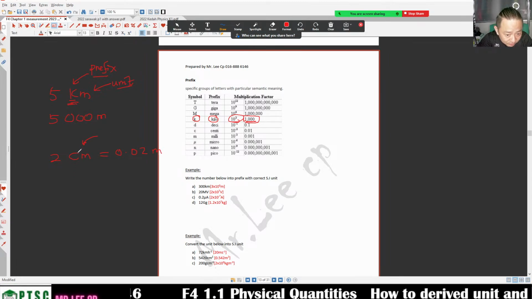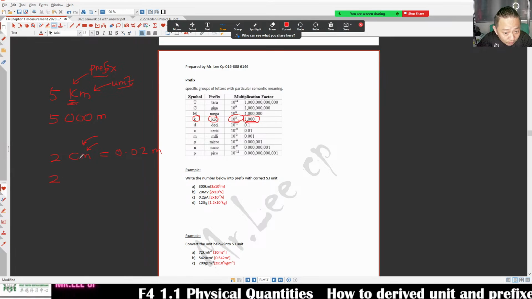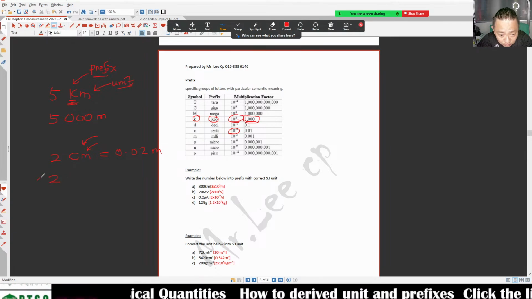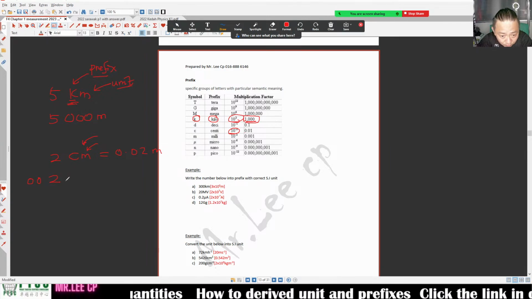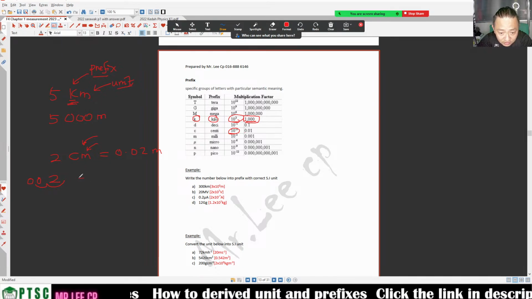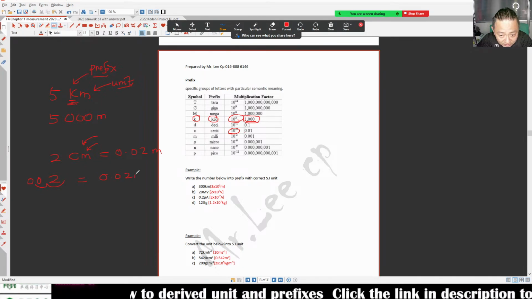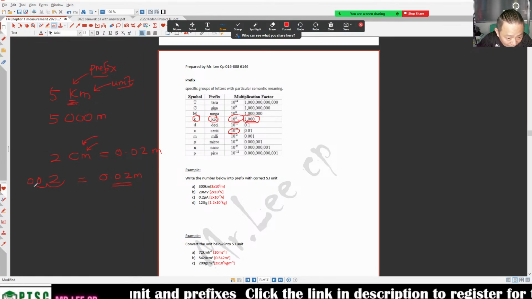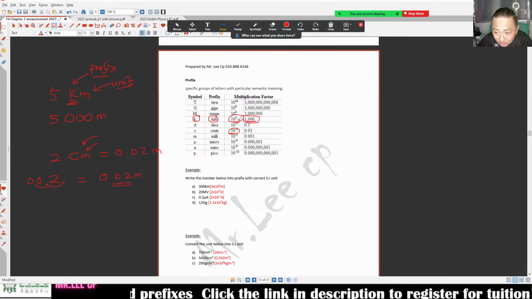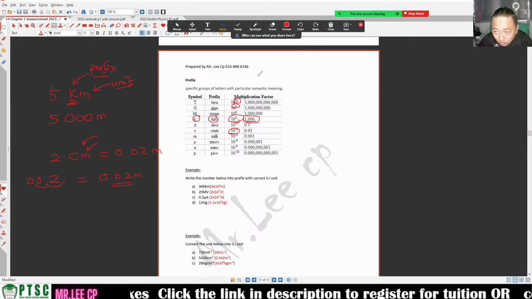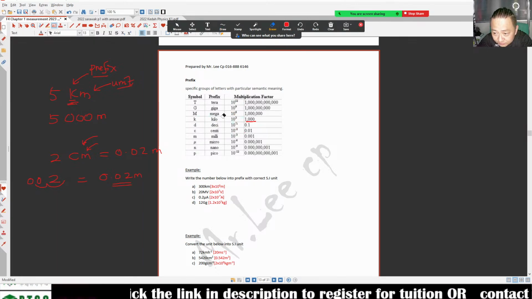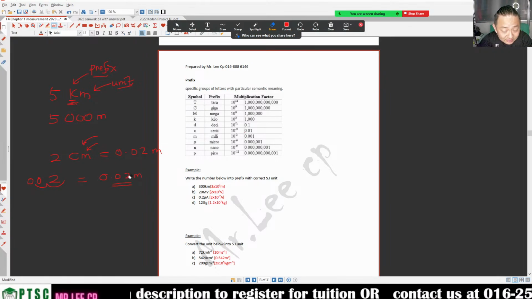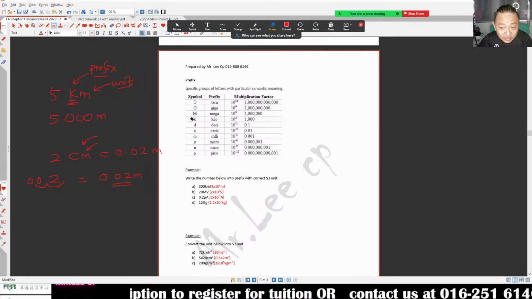You see, this one is prefix, this one is the unit. The prefix is C, which is 0.01, right? Meaning you move negative 2, meaning you move 2 decimal places, 1, 2. So it is equal to 0.02 meter. How many decimals do you move? If it is a positive number, you move forward. If negative, you move backward, I mean you move to the left. So it is 0.00 something. That's how you get the prefix.